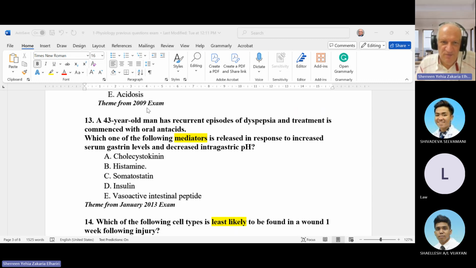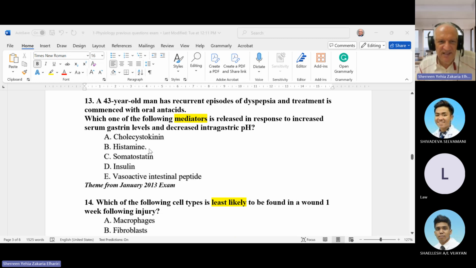So the mediator for the release of HCl, whatever the cause, because many things can stimulate HCl like stress, like gastrin, like high calcium which can increase gastrin and cause HCl to be high. So histamine is the mediator responsible for the pH of the stomach and HCl or hydrochloric acid secretion. So the answer here is histamine. Of course, cholecystokinin pancreozymin is a hormone responsible for contraction of the gallbladder when you eat a fatty meal.